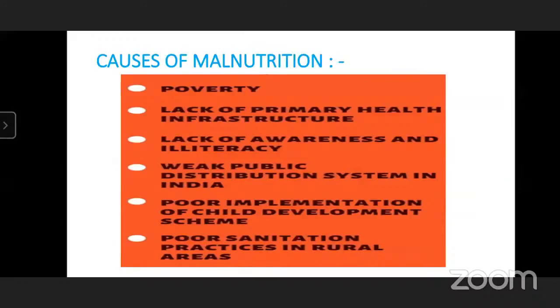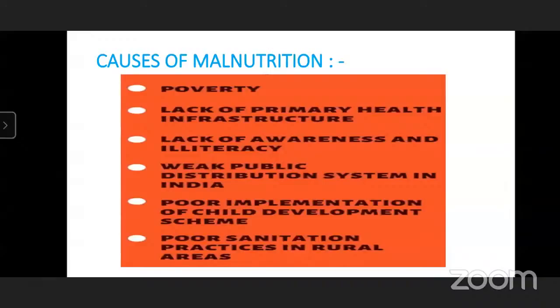Some people live in rural as well as urban areas. Yes, sir, first is poverty. Second, lack of primary health infrastructure, lack of awareness and illiteracy, weak public distribution system in India, poor implementation of child development schemes, poor sanitation practices in rural areas.